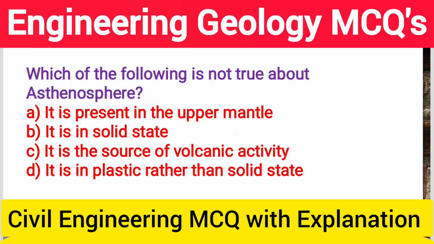Next question, which of the following is not true about Asthenosphere? Option A, it is present in the upper mantle, option B, it is in solid state, option C, it is the source of volcanic activity, option D, it is the plastic rather than solid state. So the correct answer is option B, it is in solid state.